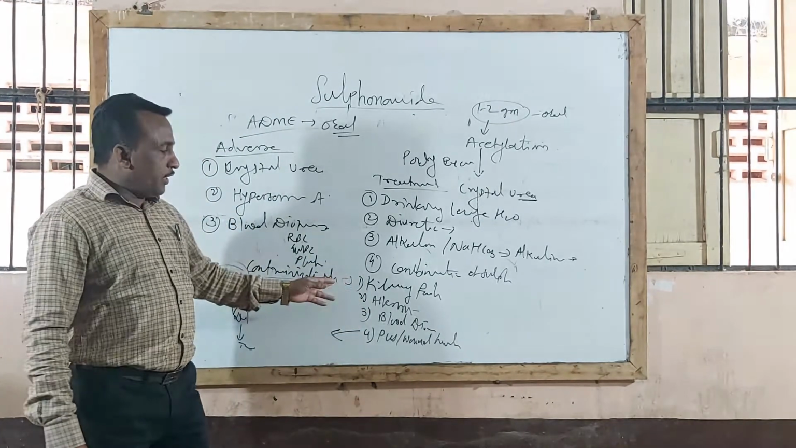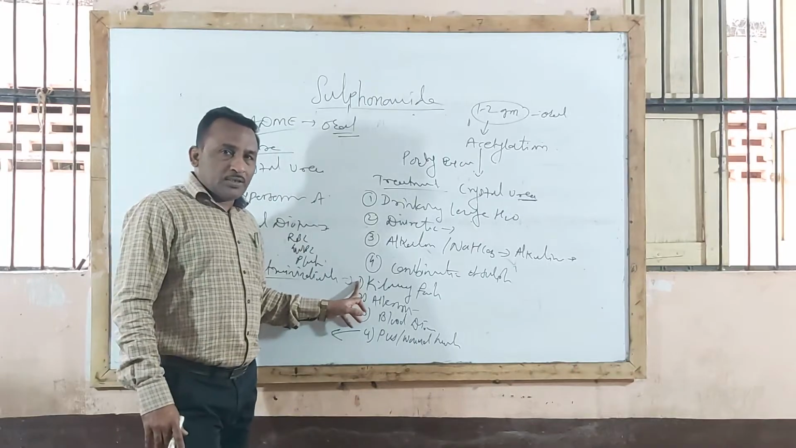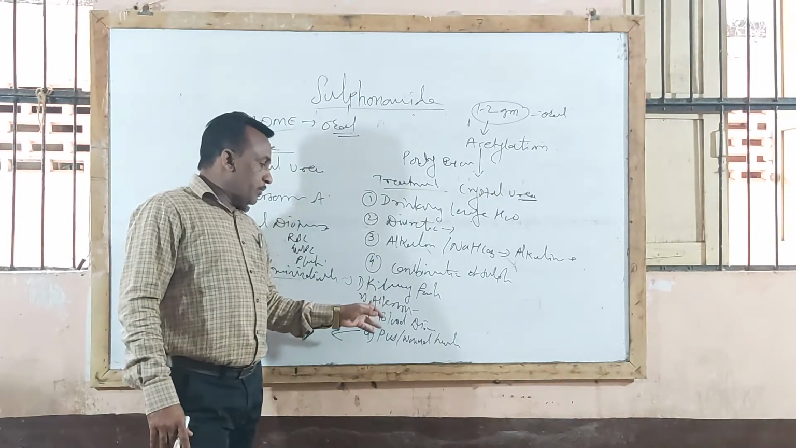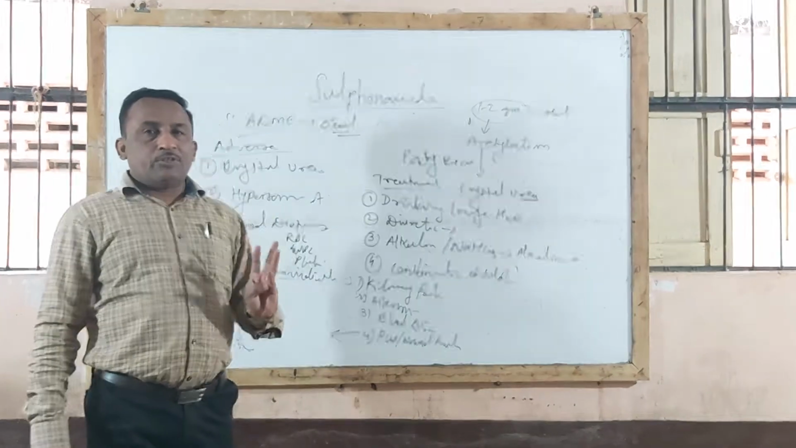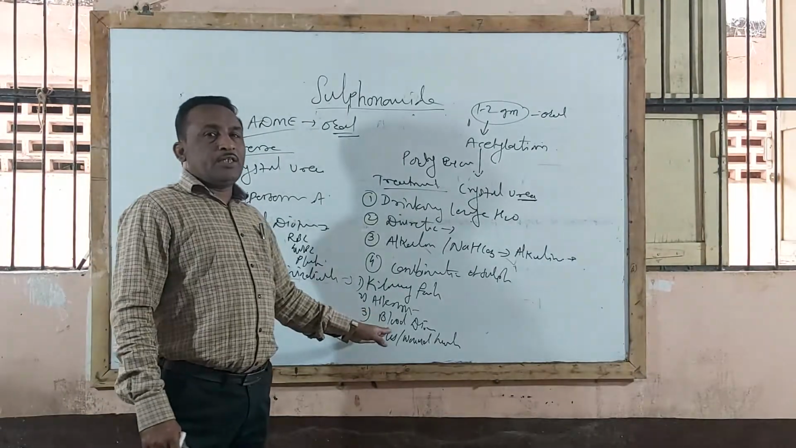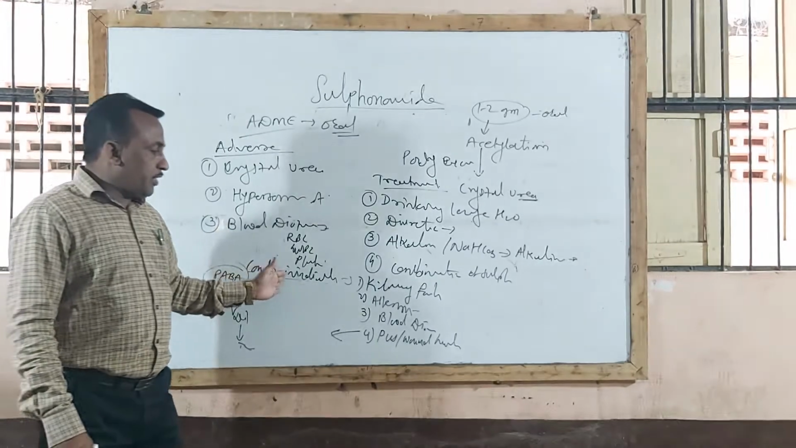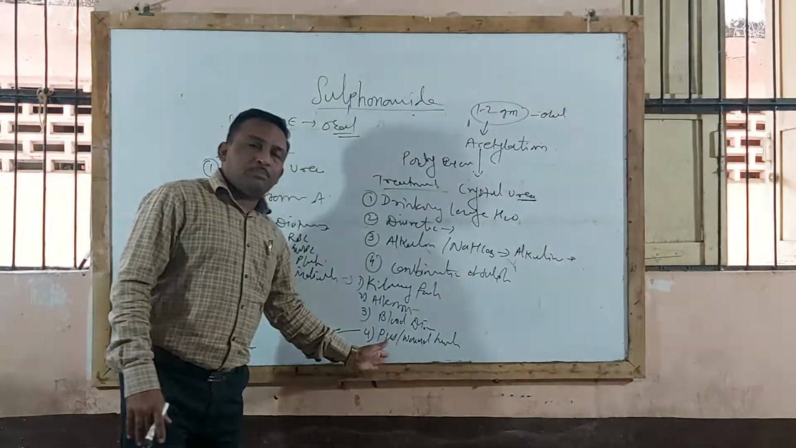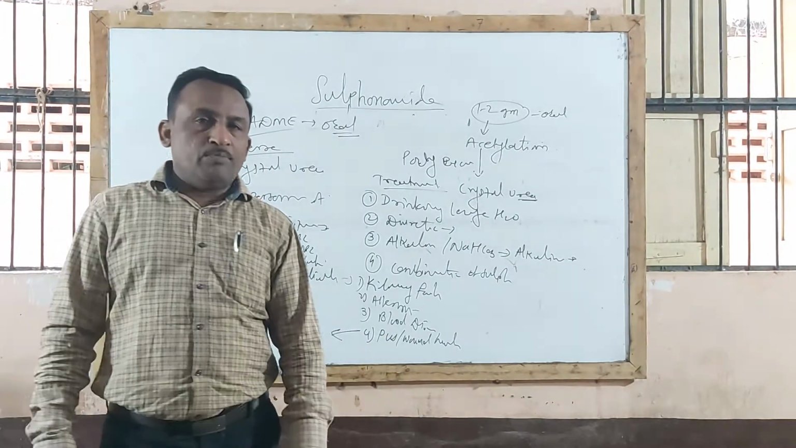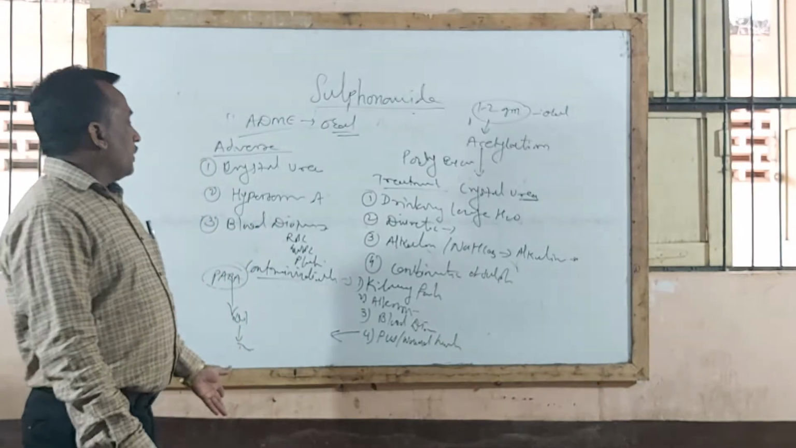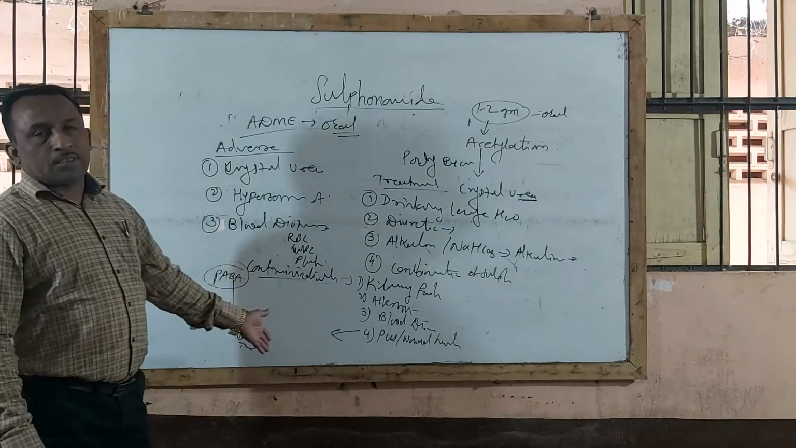So these drugs are contraindicated in kidney failure patients or kidney disorder patients, in allergic or hypersensitivity reaction patients, in blood disorder patients, because RBC, WBC, and platelet counts are going to be decreased, and also they are ineffective in presence of pus or in wound infection condition. So this is regarding side effects or adverse effects.